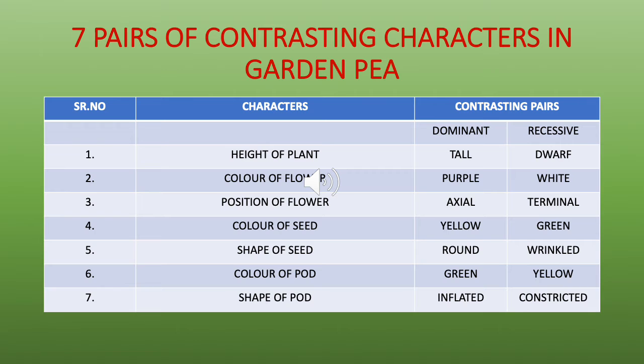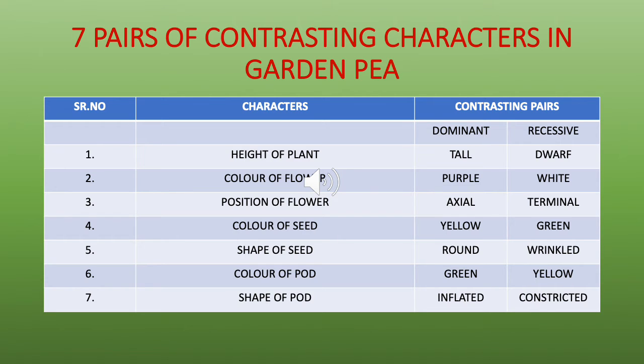That means one character is more frequent or more prevalent in each generation compared to the other. For example, if you see the height of the plant, the tall plant is more common than the dwarf one. So, whichever character is more prominent, that's called the dominant one, and whichever is not prominent or which is less frequent and which can skip generations, that is the recessive one.